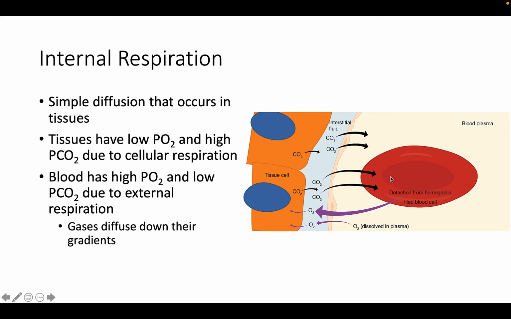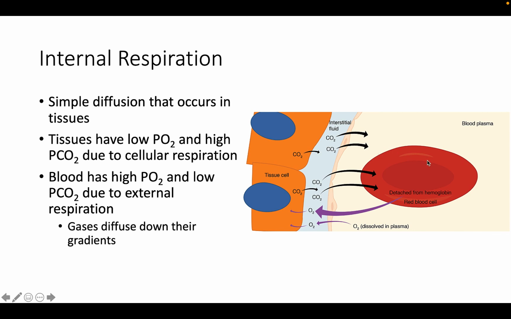That's exactly what we see here. This tissue used cellular respiration and produced carbon dioxide as a byproduct, which goes into the interstitial fluid, and then subsequently into the blood plasma down its pressure gradient. It's then carried back to the lungs, either bound to hemoglobin, dissolved in plasma, or even in a converted form, which we'll get to shortly.